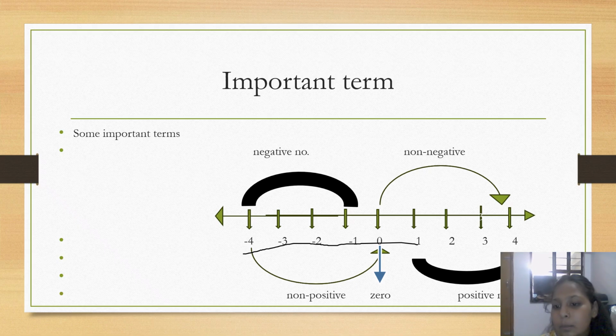Then what are negative numbers? Negative numbers are minus 1 to minus infinity, not including 0. And what are positive numbers? 1 to infinity are positive numbers, but it will not at all include 0. Non-positive and non-negative numbers will include 0, but positive or negative numbers will not at all include 0. Please don't get confused in this.